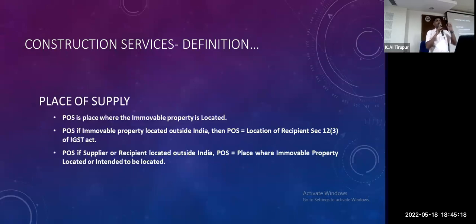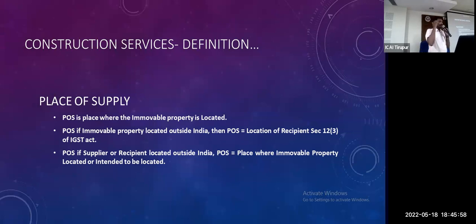Place of supply is almost always the place where the property is located. In case it is located outside India, for example, I have a construction work in Sri Lanka. At that time, the state in which I am registered is the place of supply. Maybe Tamil Nadu or somebody else. The receiver of service, same vice versa. In case the recipient is in Karnataka, constructing their own building or property in Sri Lanka, and we are in Tamil Nadu, that place of supply is an IGST transaction.